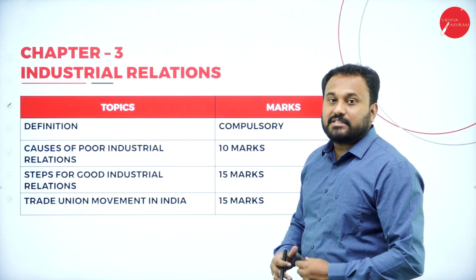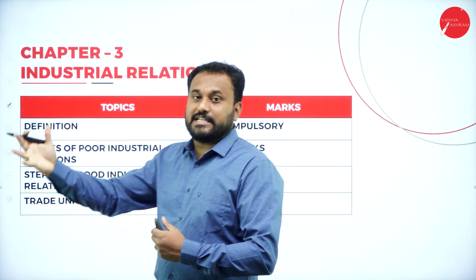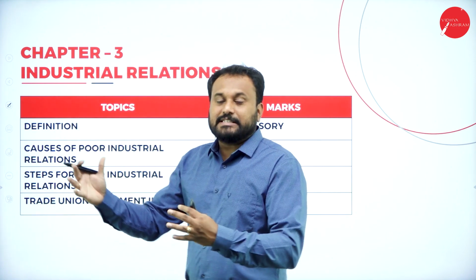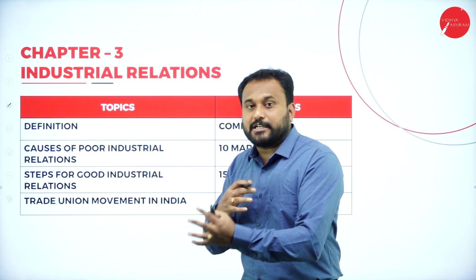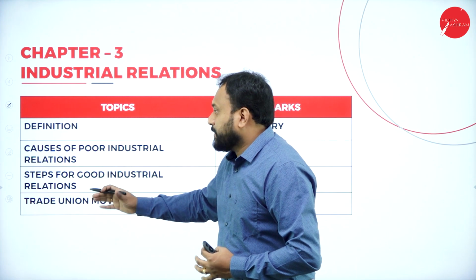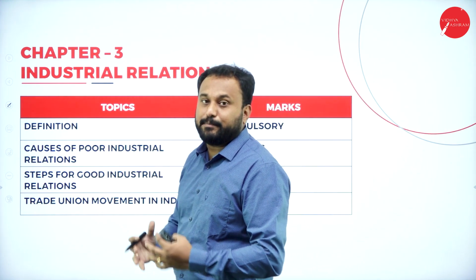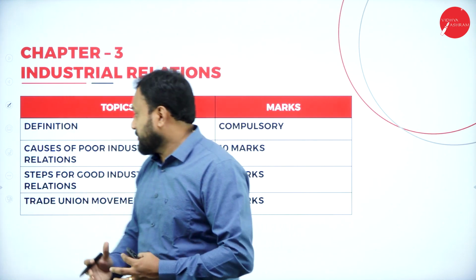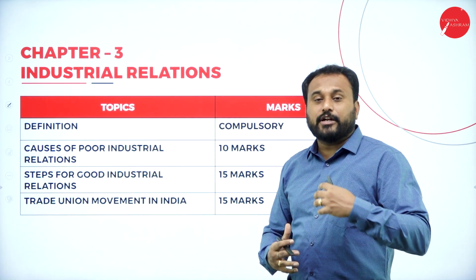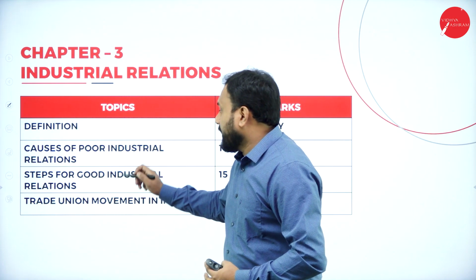Next chapter we have is industrial relation, and the 4th chapter is industrial dispute. Both the chapters were together, but now they have been separated. Now we have something called causes of poor industrial relationship. You should know why there is a problem with industrial relationship, steps for good industrial relation, how to improve that.